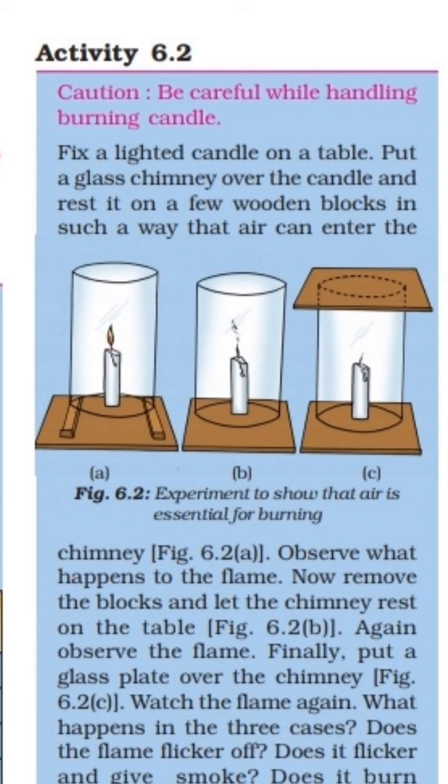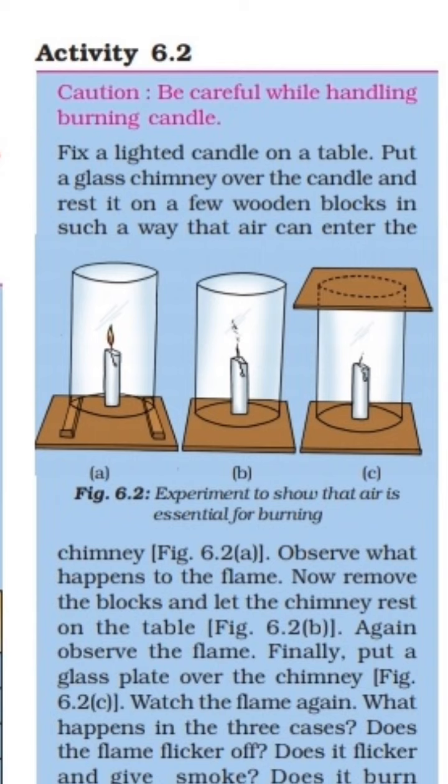For this activity, one candle, one glass chimney and two wooden blocks are required. Fix a lighted candle on the table, put a glass chimney over the candle and rest it on a few wooden blocks in such a way that air can enter in the chimney. You see the arrangement of figure A. Then observe what happens to the flame. The flame can burn easily.